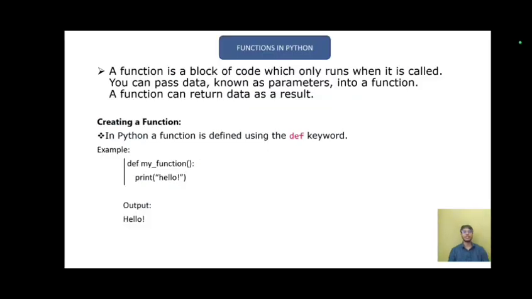Functions in Python. A function is a block of code which only runs when it is called. You can pass data, known as parameters, into a function. A function can return data as a result.